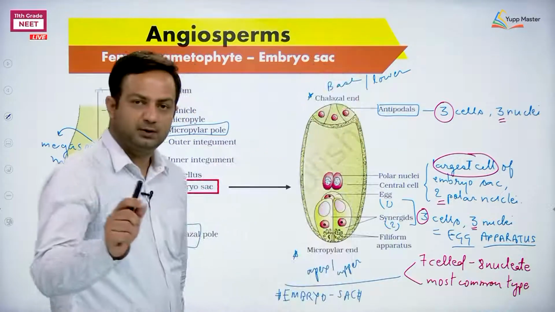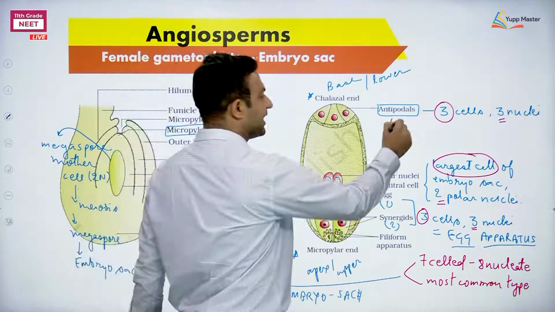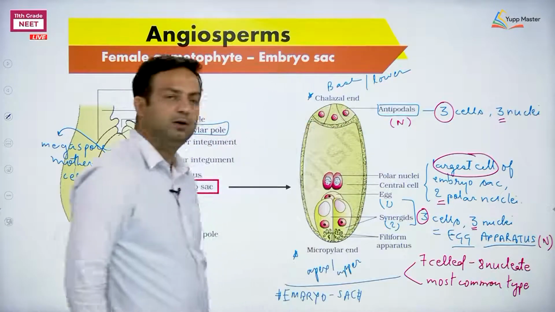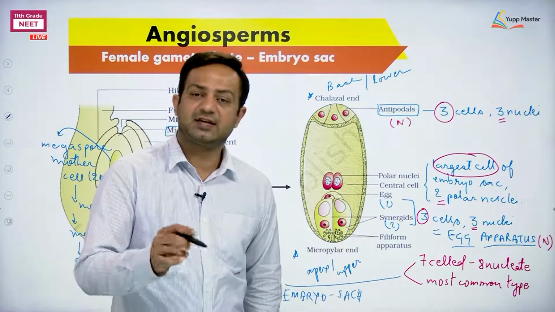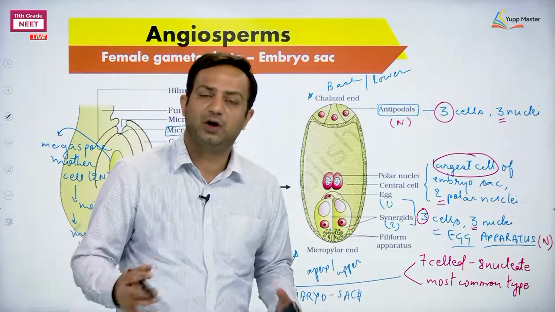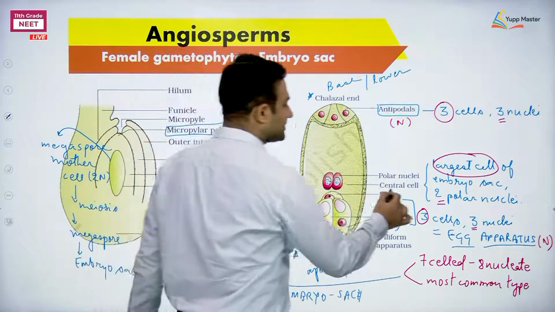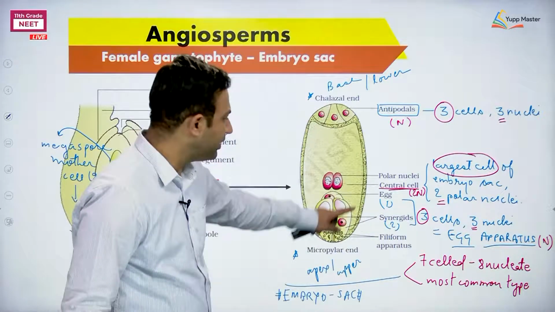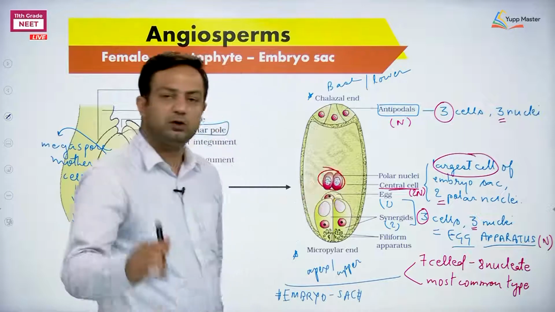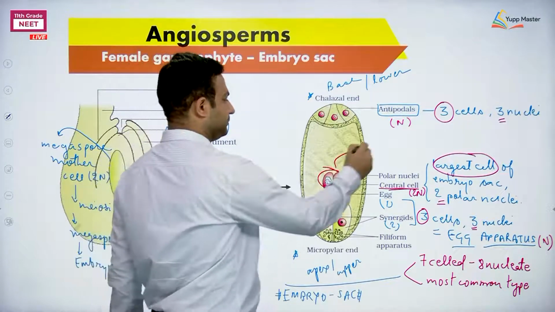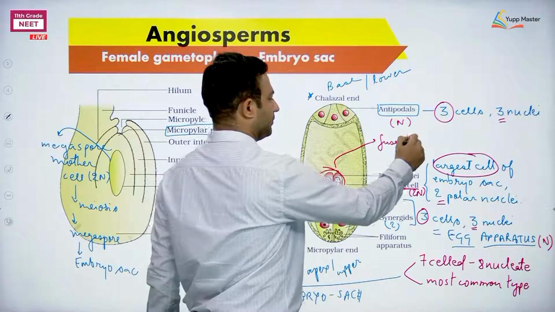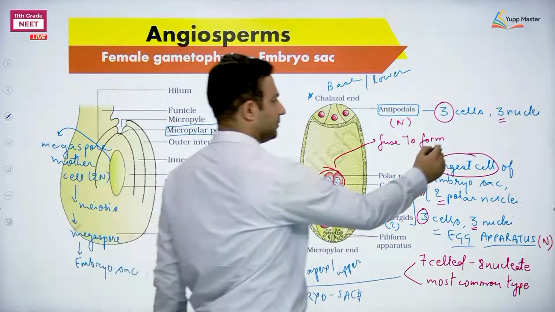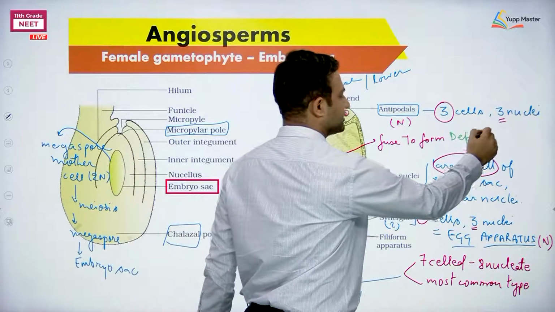Other questions. Antipodals are haploid. Each cell in the egg apparatus is haploid. But if the largest cell, the central cell, is put as a question, what is the ploidy of the central cell? This central cell is diploid, because sooner or later these two polar nuclei are going to fuse. They are going to fuse to form what? Definitive nucleus or secondary nucleus.